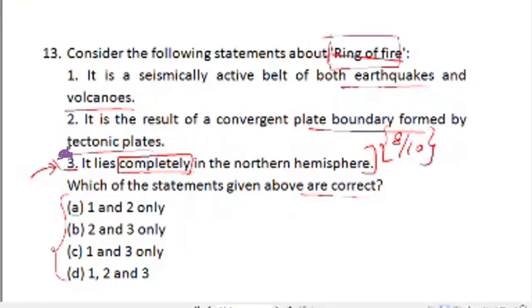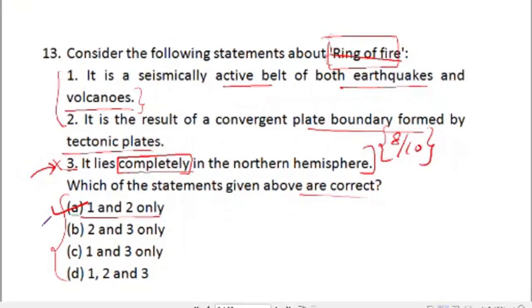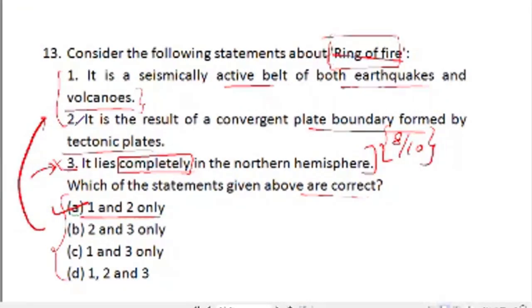So by eliminating statement 3, we can arrive at our answer A, that is 1 and 2 only. And to cross check, let us read statements 1 and 2. It is a seismically active belt of both earthquakes and volcanoes. Yes, as it is the Ring of Fire, the possibility of both occurring is there. Statement 2, it is a result of convergent plate boundaries formed by tectonic plates.